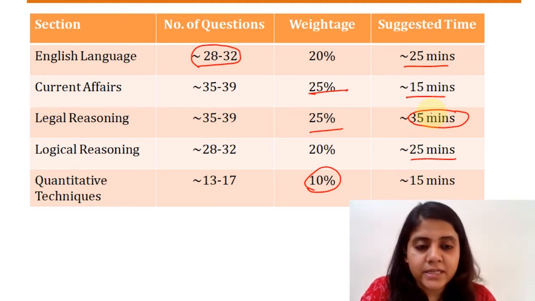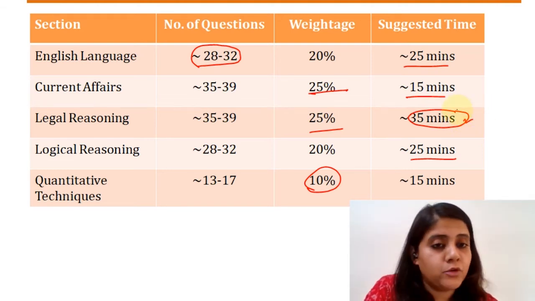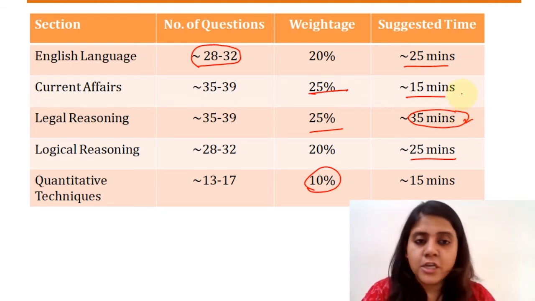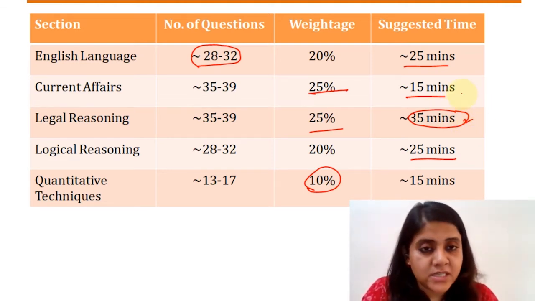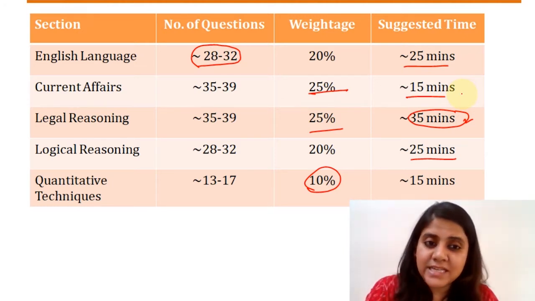But yeah, 5 minutes here and there can always be adjusted, maybe because you took a little extra time in legal, or maybe because you took a little extra time in current affairs. Those 5 minutes can always be adjusted in any of the sections, right? So overall, this is the suggested timeline, and we advise you to stick to these times as much as possible, right?